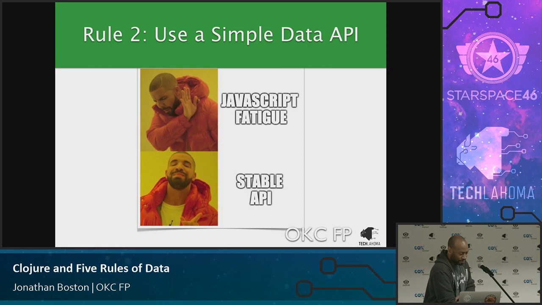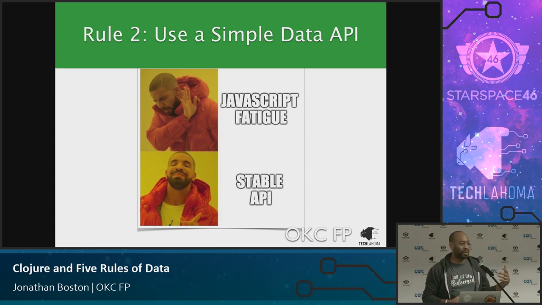So, and I'll reuse this because I love it. JavaScript fatigue, part of that is because you have to learn a new language all the time, right? Oh, how does this object work? Well, I got to go learn the language for that object. Well, how does this object work? It's a completely new specific language to that object, right?